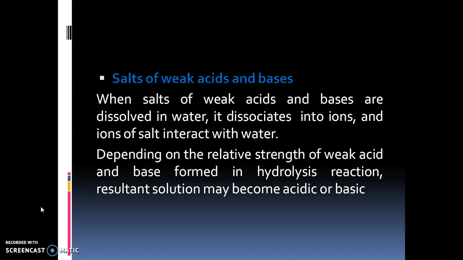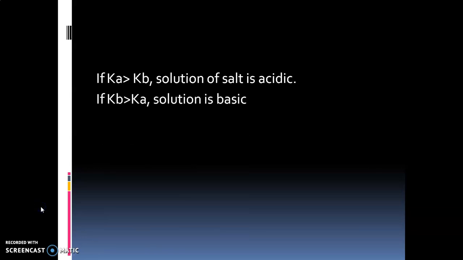Whereas if the base is weaker as compared to acid, then the solution of salt will be acidic. Thus you can see here, if Ka is greater than Kb, that is dissociation constant of acid is higher, then the salt is acidic. And if the dissociation constant of base is higher, then the solution is basic. See, dissociation constant of base is higher, it means that base is more dissociating into its ions, that is OH-, as compared to the acid, hence solution will be basic. Again, if Ka is equal to Kb, then solution will be neutral.